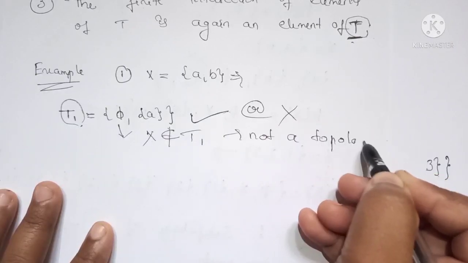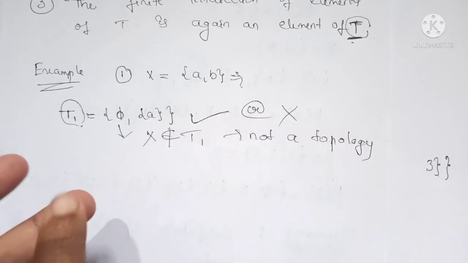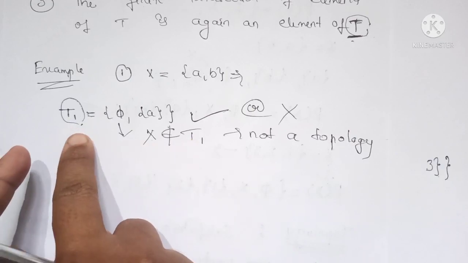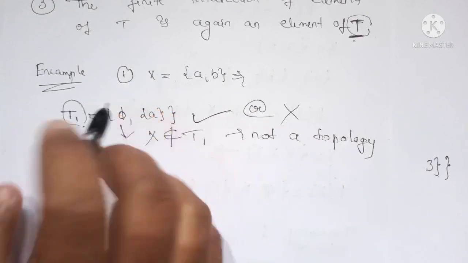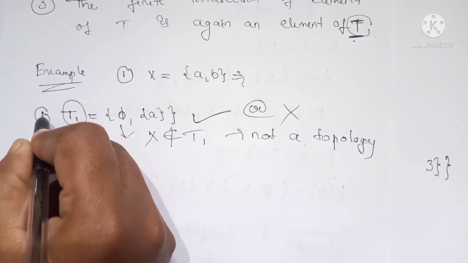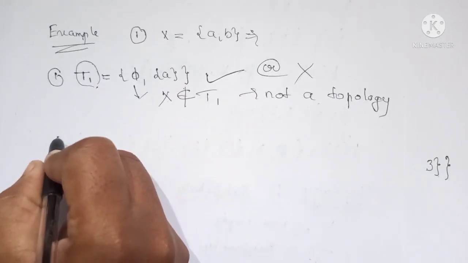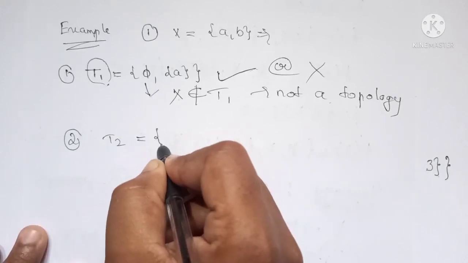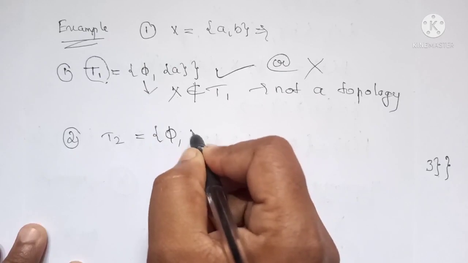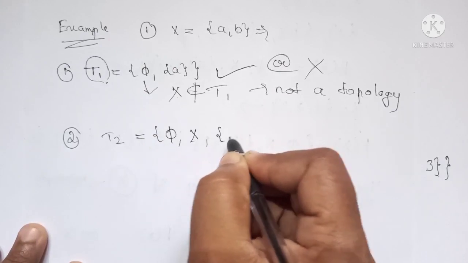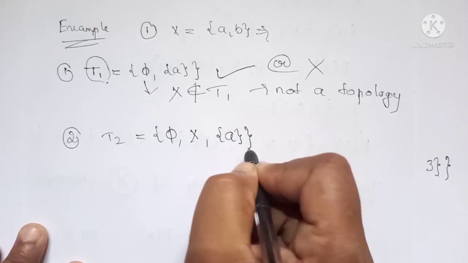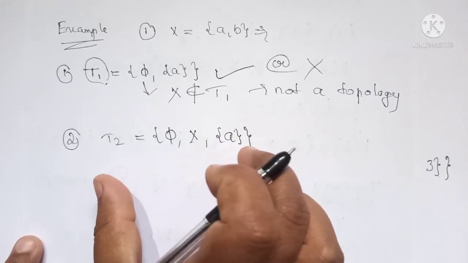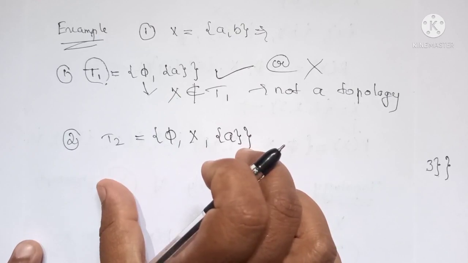For a topology we must have phi and the set X itself belonging to the subfamily T. So T1 is not a topology. Let us have another example here: T2 equals null set, X and an element A. Let us check whether this subfamily is a topology or not.